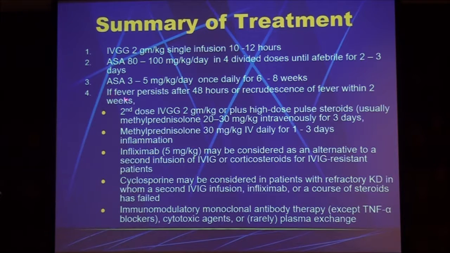Okay? If fever persists after 48 hours or recrudescence of fever within 2 weeks, you give a second dose of IV gamma globulin or a high dose of pulse steroids for 3 days. Then methylprednisolone 30 mg per kilogram IV daily for 1 to 3 days. Or you can give infliximab 5 mg per kilo, which may be considered as an alternative to a second infusion of IVIG or corticosteroids for IVIG-resistant patients.